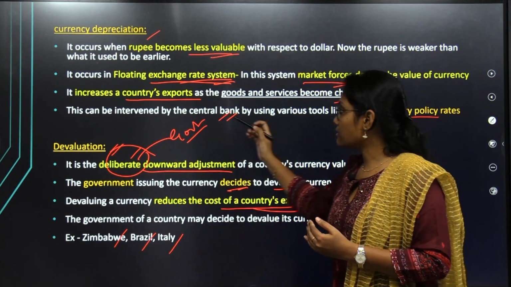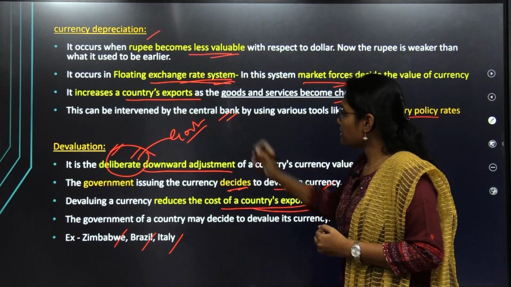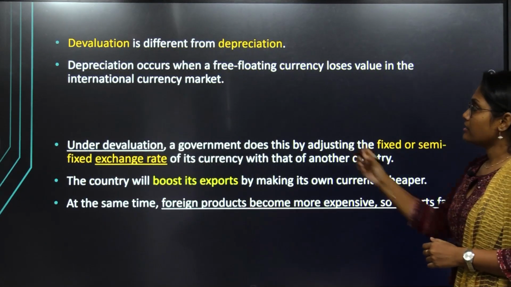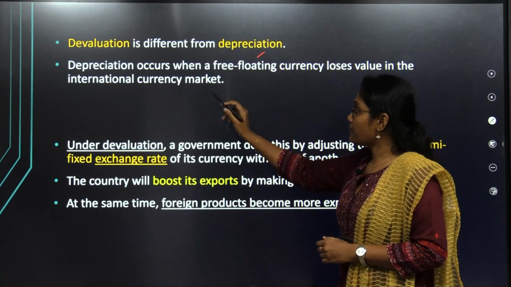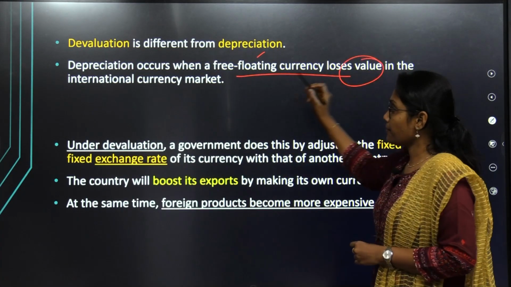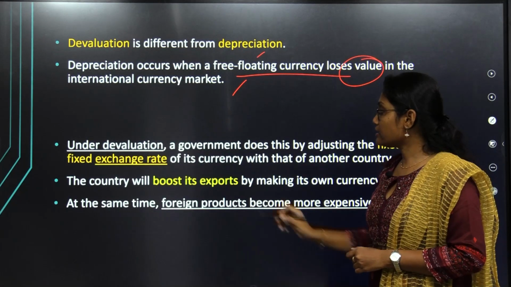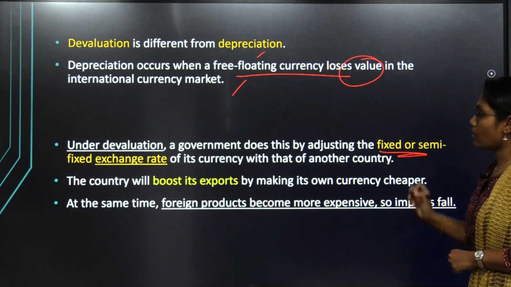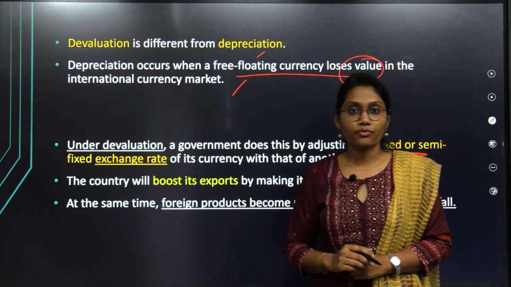Okay, so that is the main difference between currency depreciation and devaluation. And these two are different. Depreciation occurs when a free floating currency loses value. Okay, we have discussed that. Under devaluation, a government does this by adjusting the fixed or semi-fixed exchange rate.